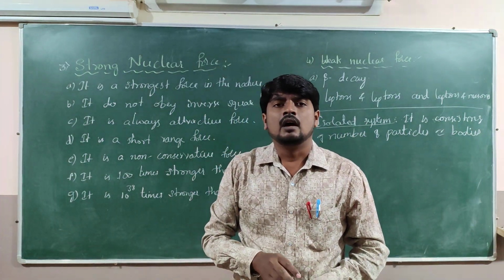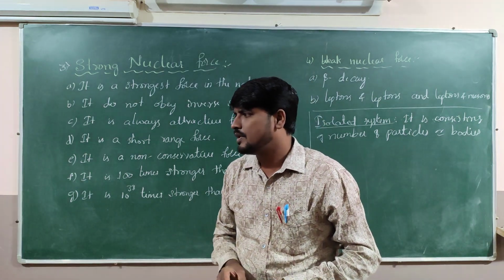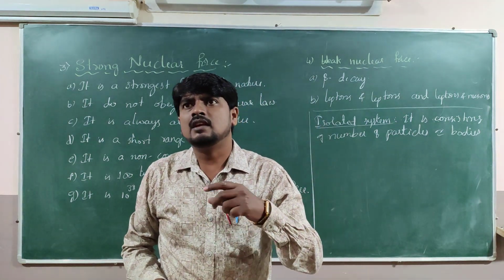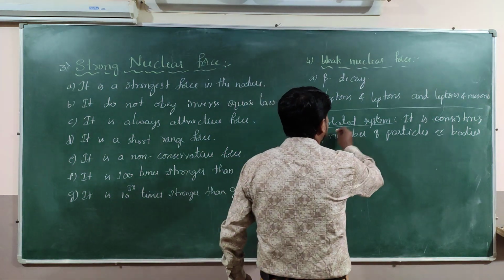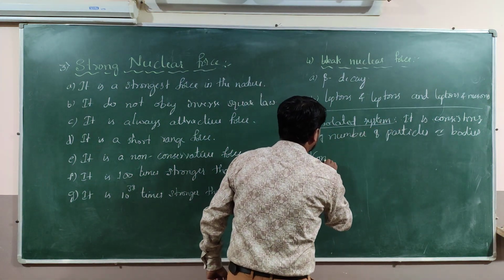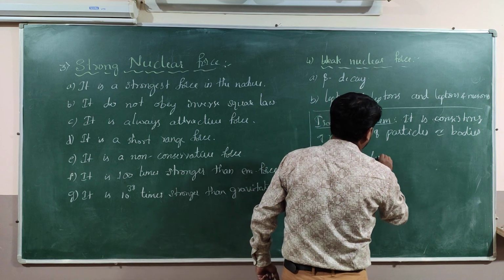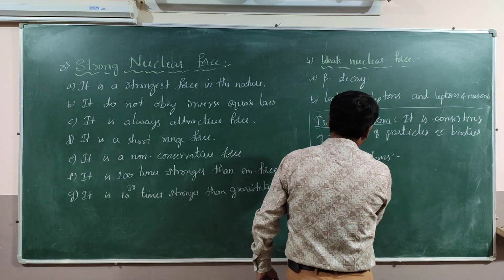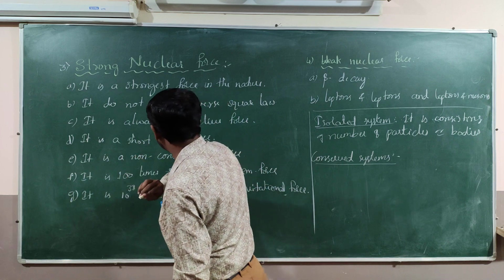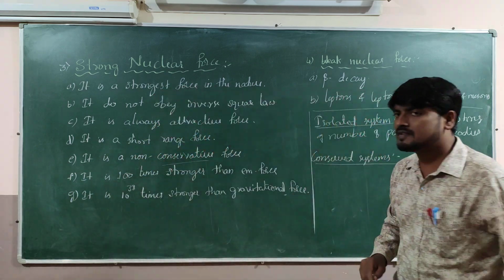Say, conserved. So now, if you take the conserved quantities, this one is the isolated system. Let's go to the conserved systems. Just a few minutes back I explained about conservation. What is conservation?